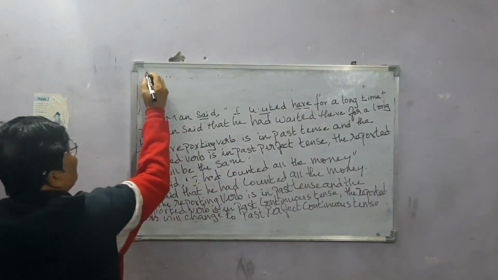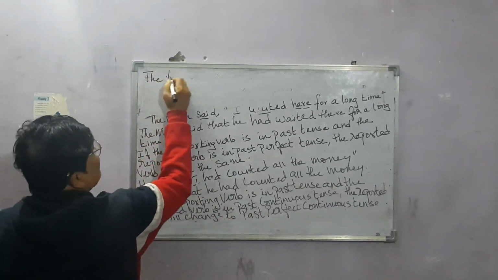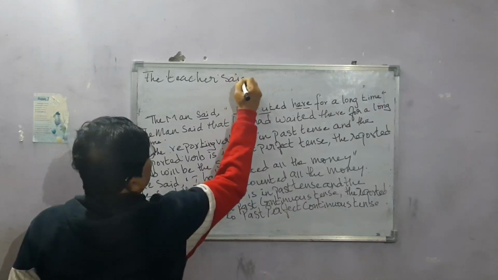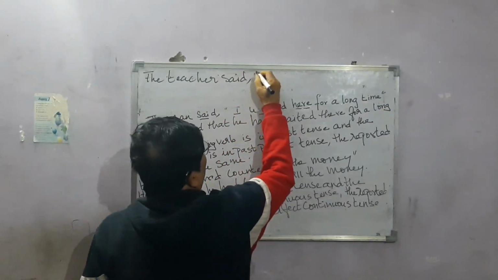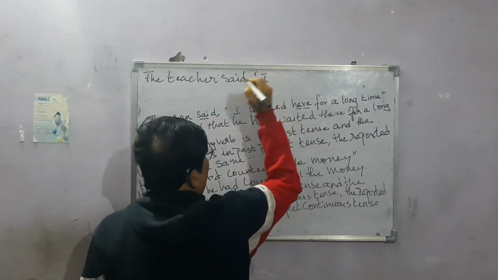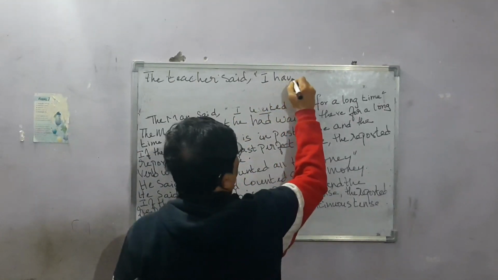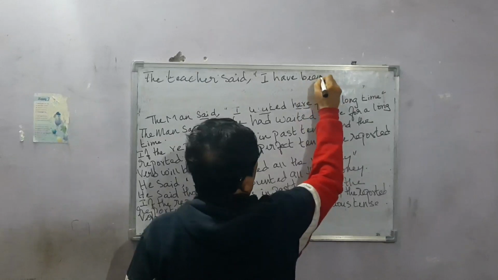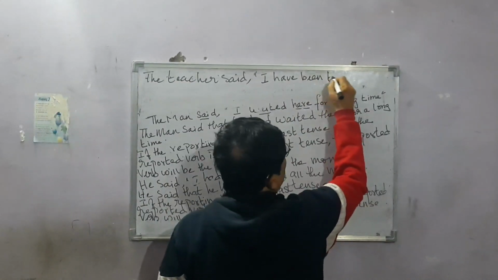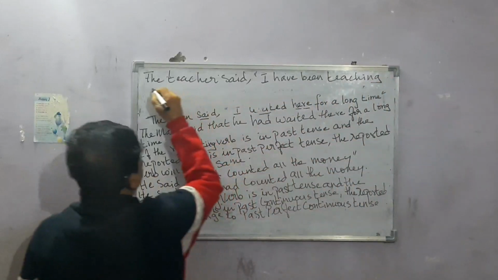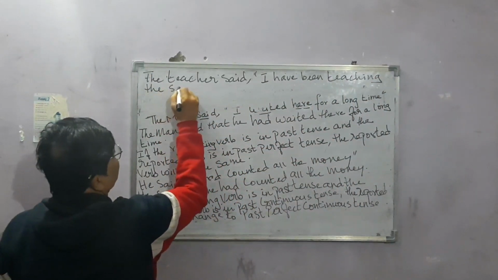For example, the teacher said, "I have been teaching the same lesson."